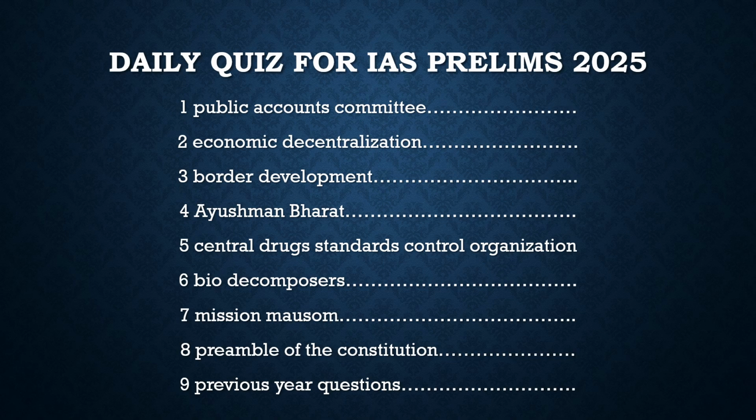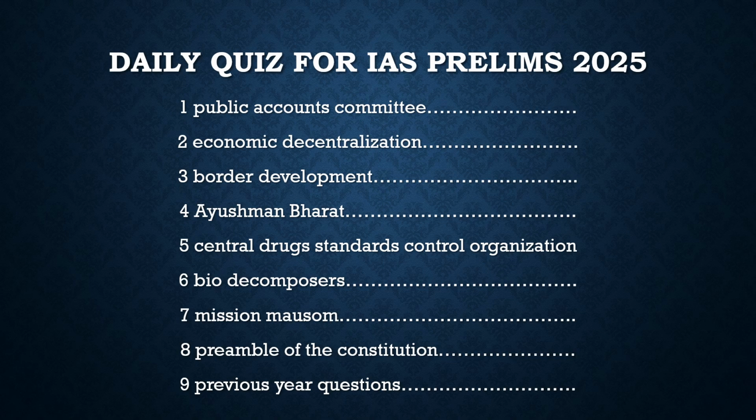And with this, in last year's program, we brought up the Vibrant Villages Program. It was a counter to China's modern village program, in which China tried to repopulate the border villages. So this is about border development, what India has done with respect to it, and how it can impact the country.